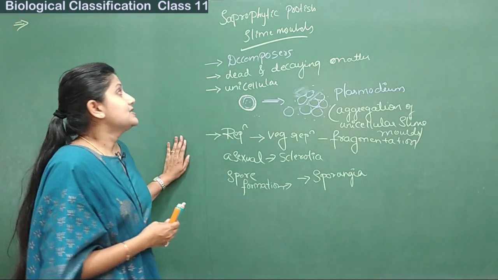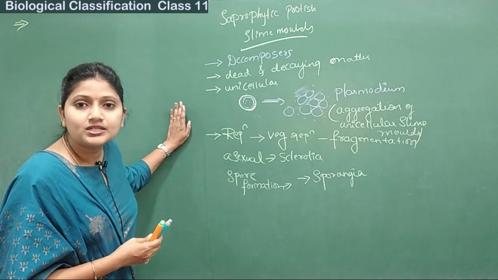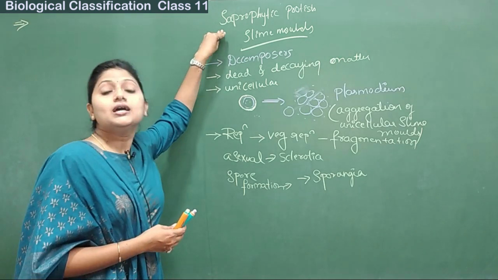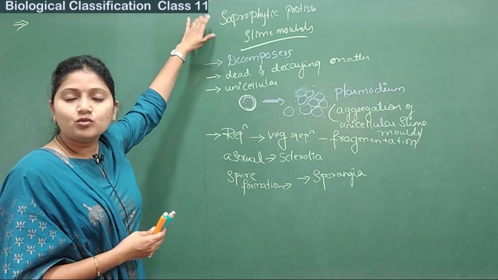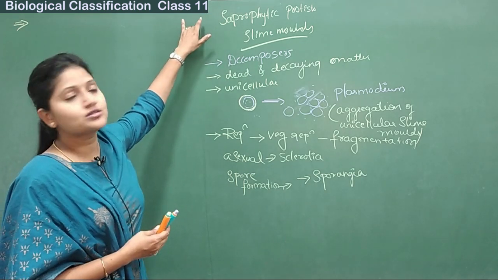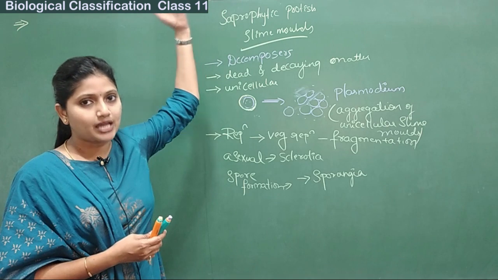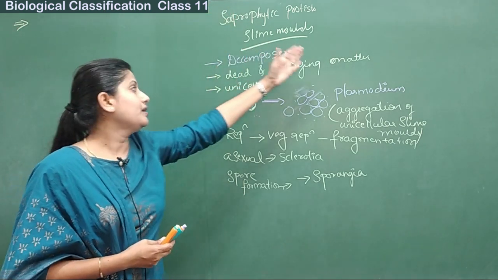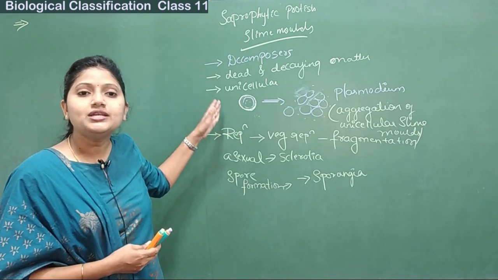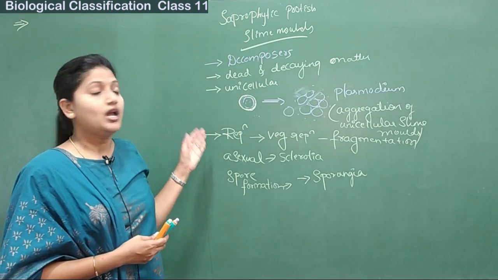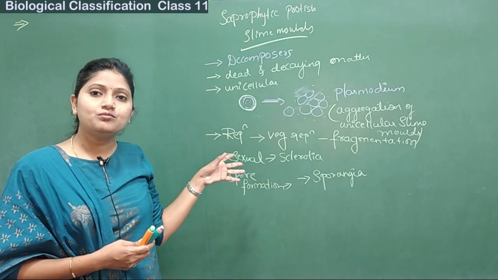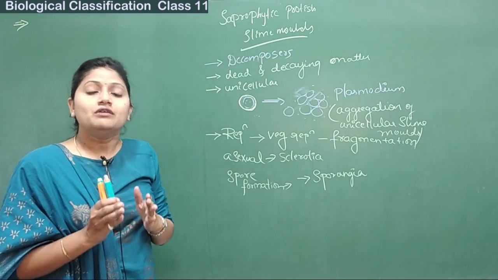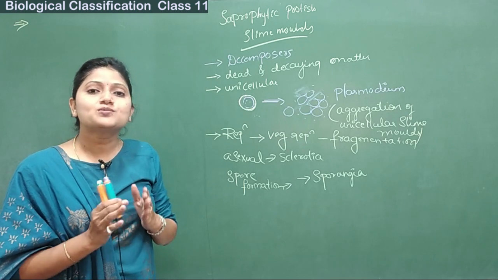Okay, so saprophytic protists: a good example of the organisms which come under this is the slime molds. These slime molds are majorly decomposers, because as the name suggests, they are saprophytic in nature, hence they depend on dead and decaying matter. They are unicellular in nature, and these unicellular slime molds form an aggregation called the plasmodium.